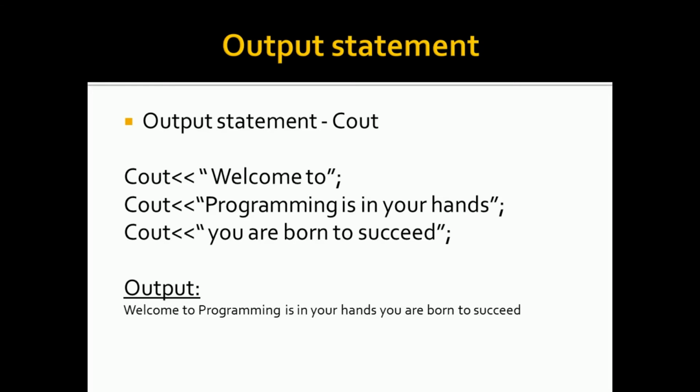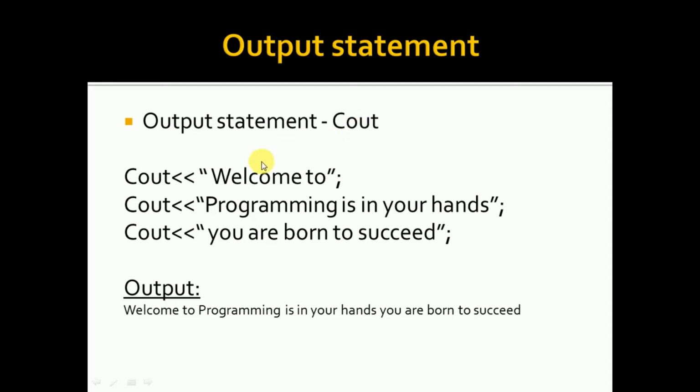So, the first thing in any programming language you need to know is the output statement. In C++, the output statement, you normally call it cout. This is case sensitive, so it should be a small c, O-U-T, cout.